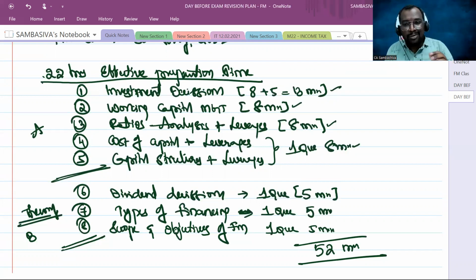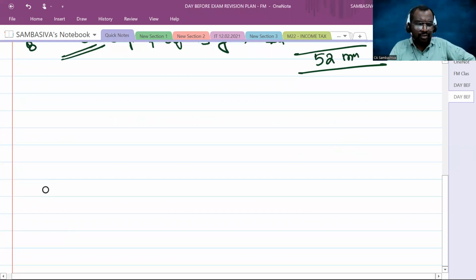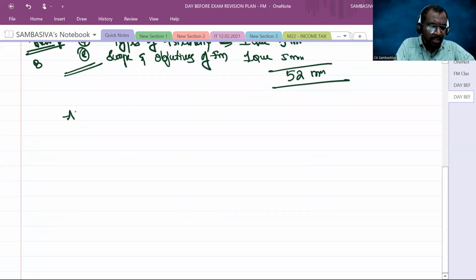So mainly concentrate on financial management, because the qualifying marks you need for paper number 8 will all come from your financial management only. Are you following, sir? So focus on all these 8 topics. You can definitely score a minimum of 40 marks from financial management. I'm talking about a minimum of 40 marks. Every one of you. Clear, sir? And apart from that, I suggest you do at least the latest 2 attempts' RTPs. At least 2 latest RTPs.